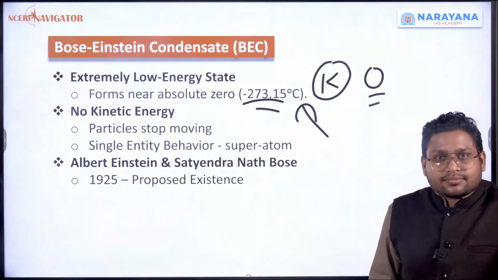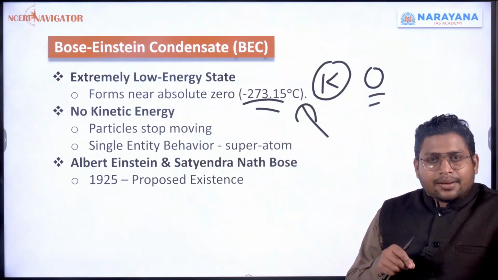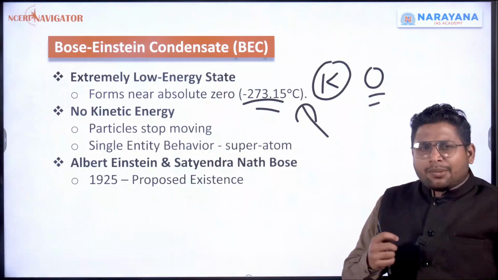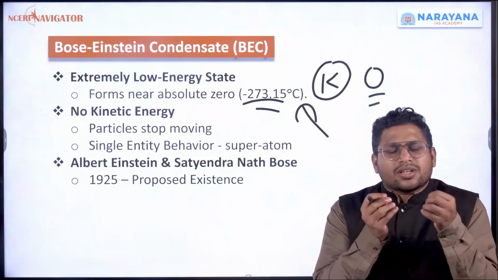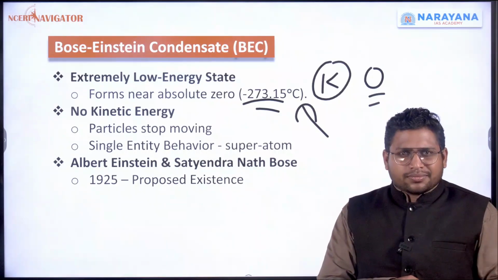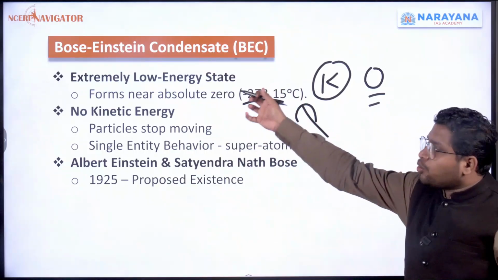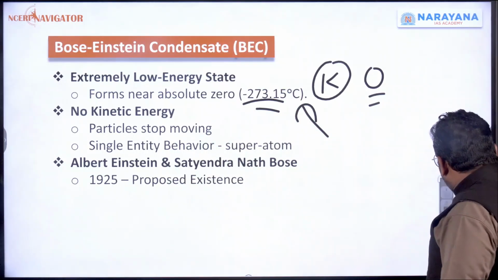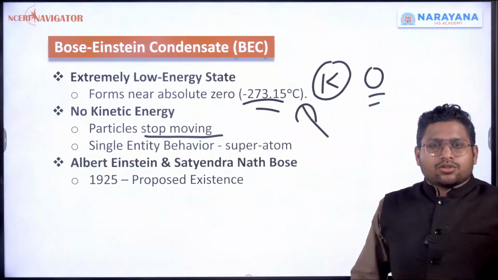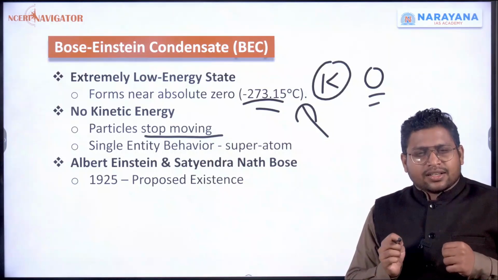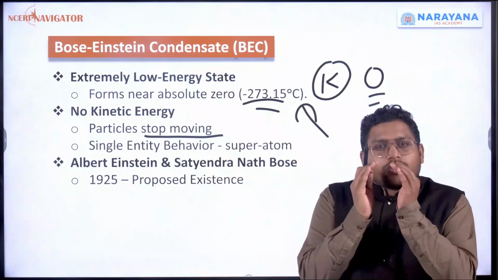What will happen? We already said a solid has particles inside it, but they have very low energy. They are moving, but very slowly. That's why they are in solid form. This whole thing is solid because the particles inside are not moving a lot. They have very low kinetic energy. But now you have taken out all the energy, so the particles will completely stop moving. They will not move at all. So there were thousands and lakhs of particles. Nobody is moving. So if nobody is moving, what will happen?